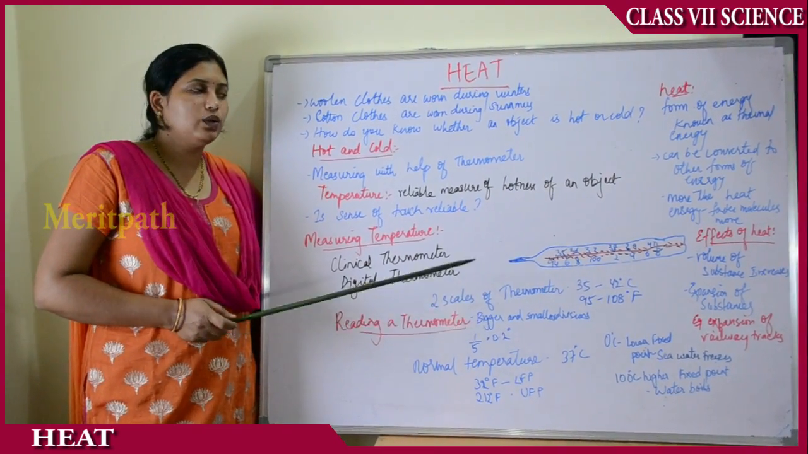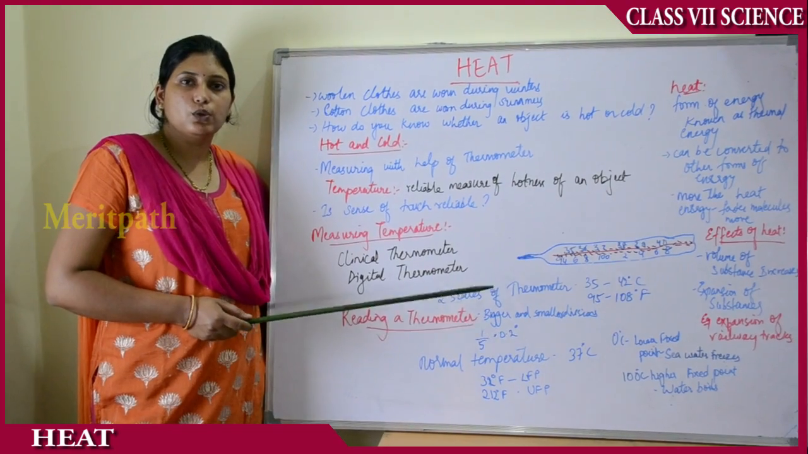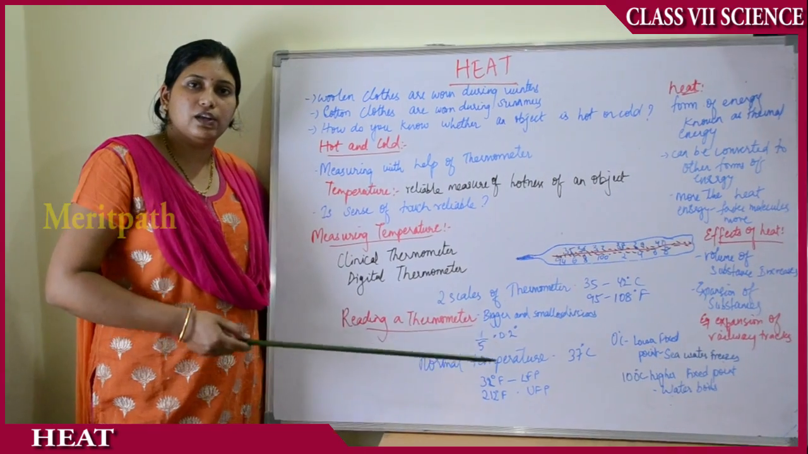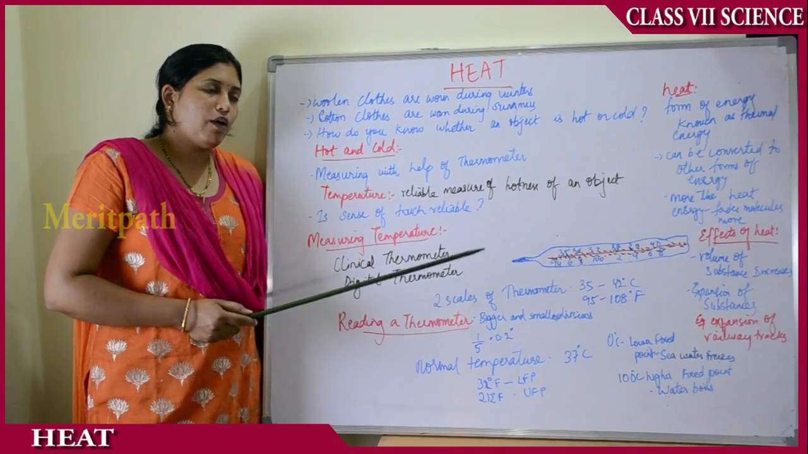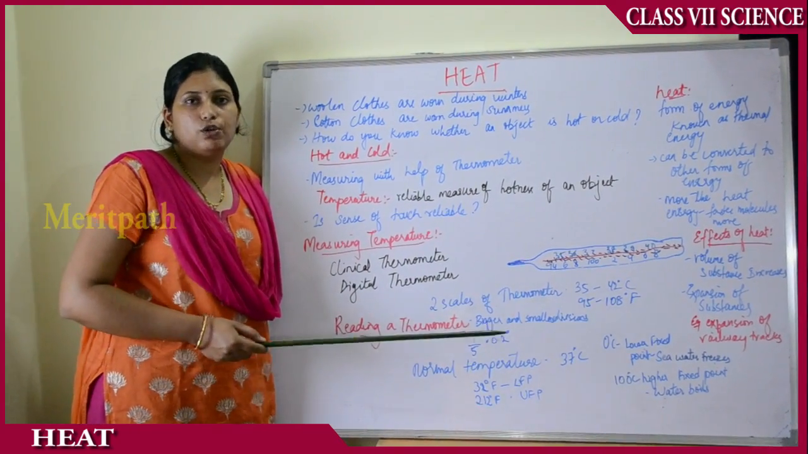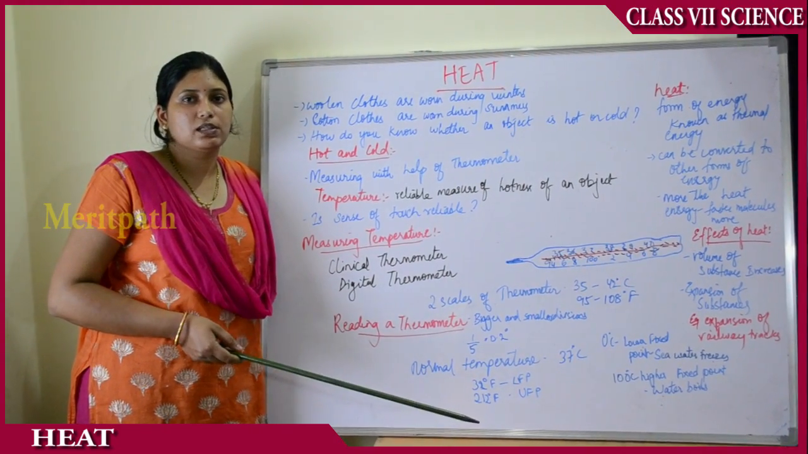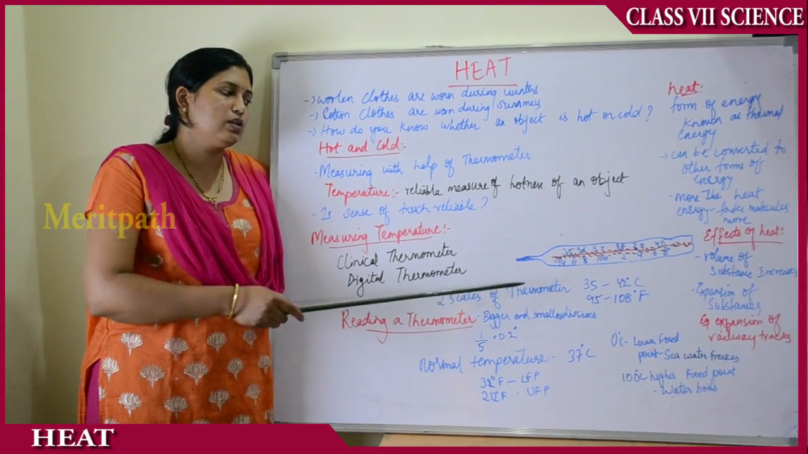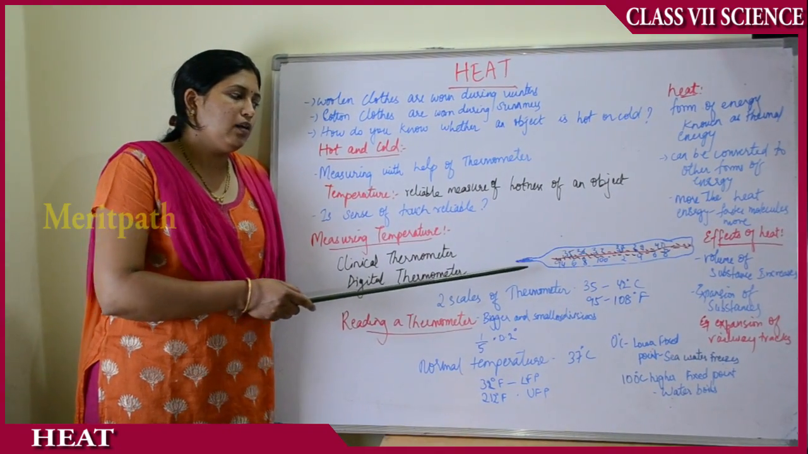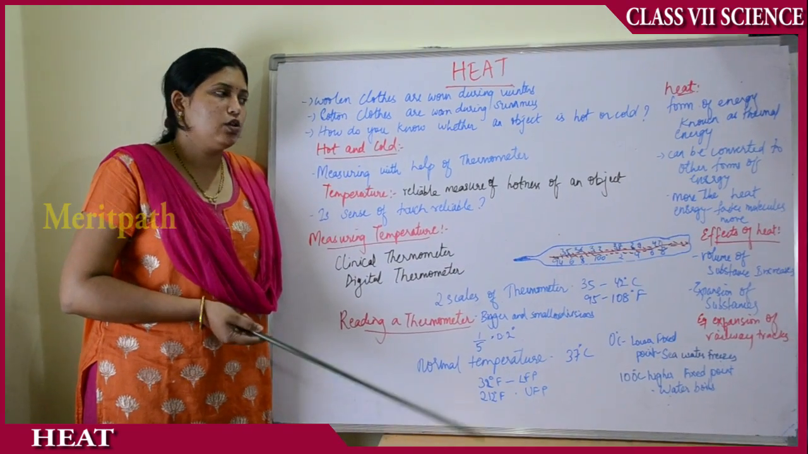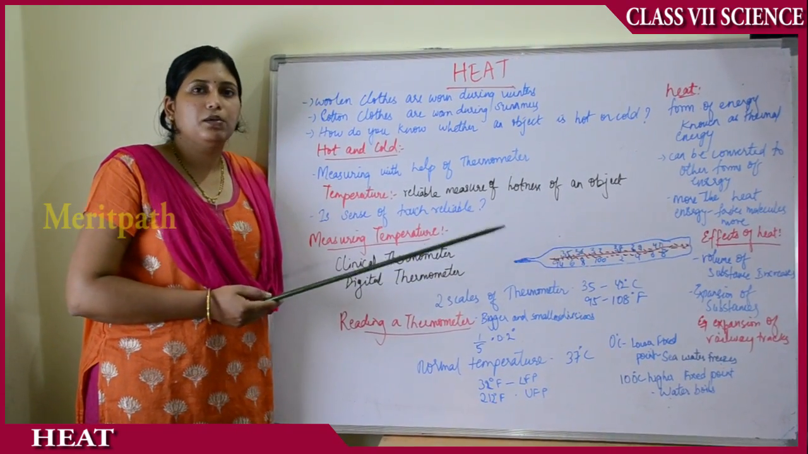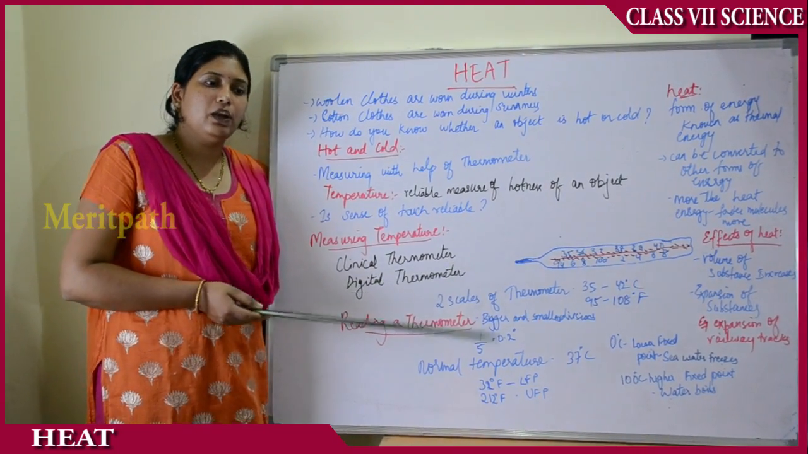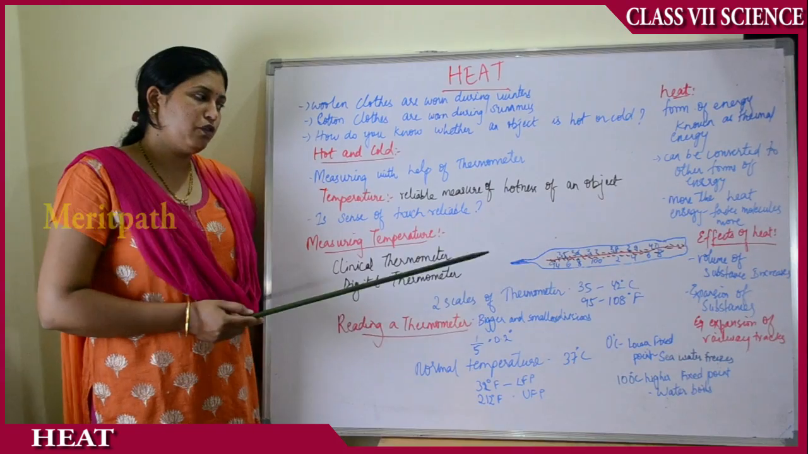Then always give the thermometer a few jerks before using it, so that the mercury level comes down to normal, at least 35 degrees centigrade. Then you have to wash the thermometer with an antiseptic solution before using it on two different persons. These are some precautions you have to take while using a clinical thermometer. But there are also some disadvantages with the clinical thermometer. It may break if it falls down. Sometimes the mercury may spill on the ground, and it will be difficult to pick up the mercury.